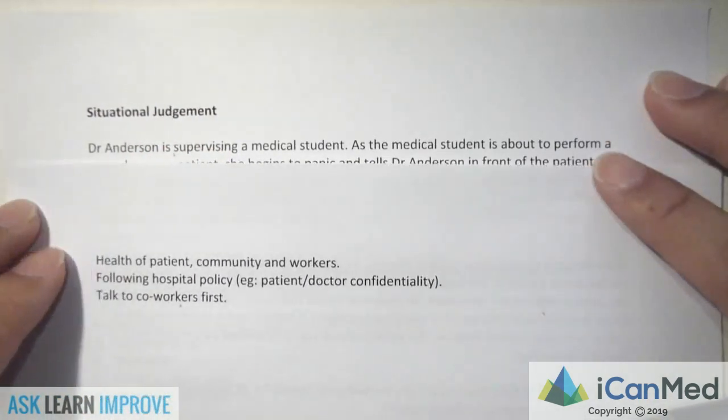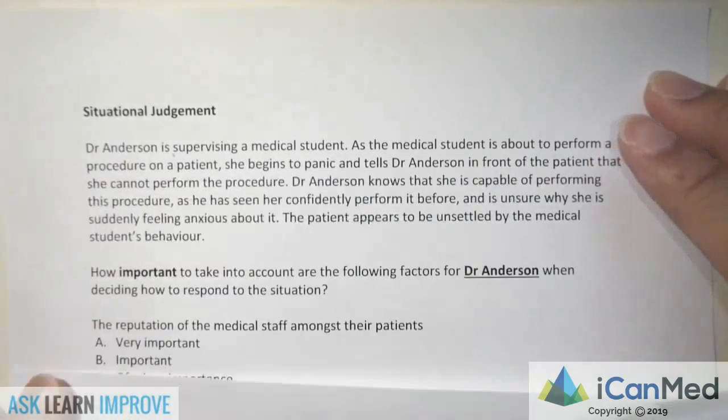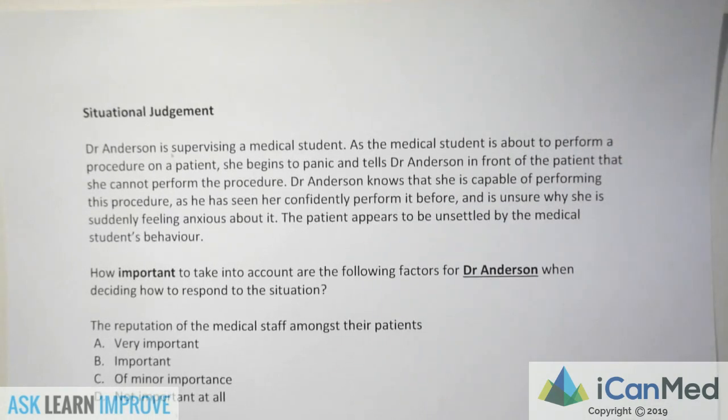And the last one where people make mistakes is talk to co-workers first. In situations when you're judging whether a situation is correct or appropriate, just keep in mind that you should always be talking to your co-workers first, before you report them to a supervisor, before you deal out any punishment. Make sure that there's good communication between co-workers. If it's a minor misconduct, make sure you talk to the coworker first. If it's not minor but something very major, you still go and talk to the coworker first.